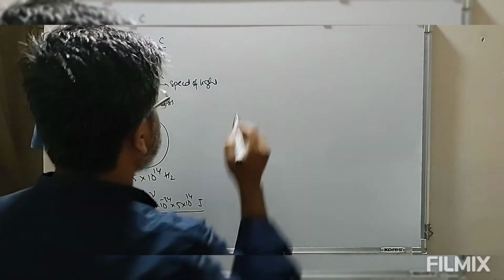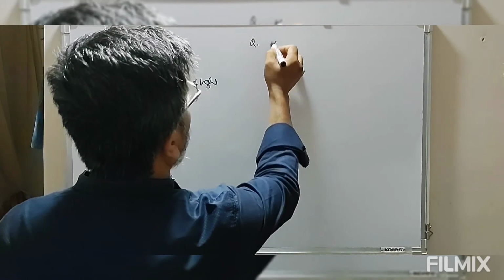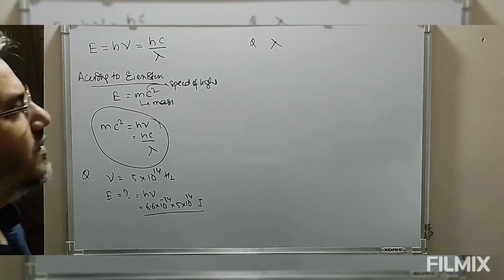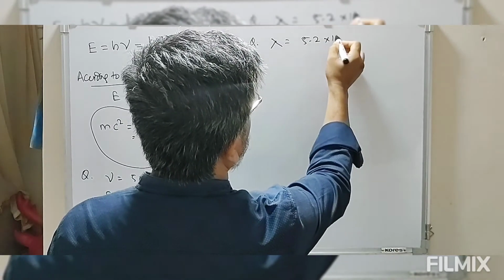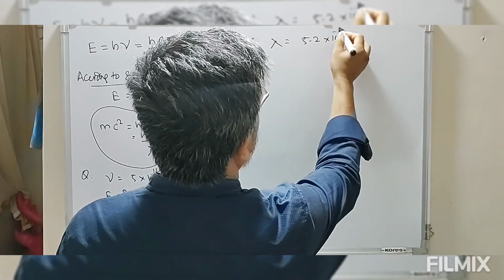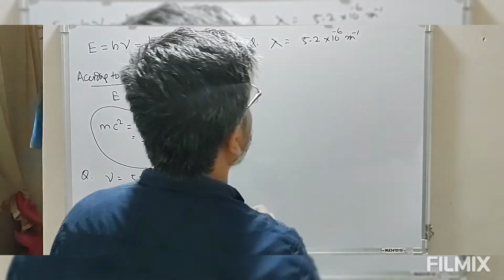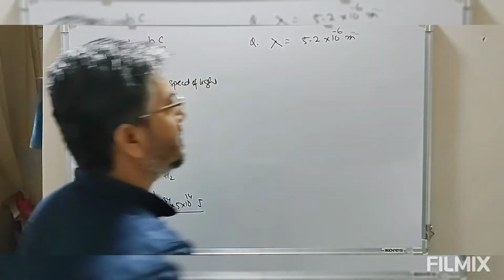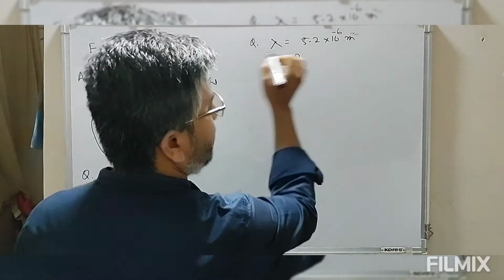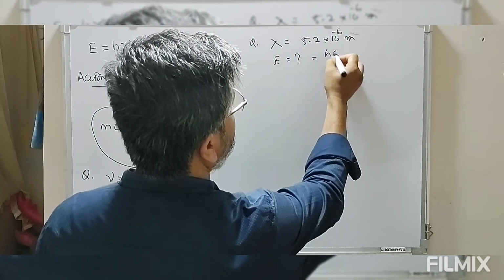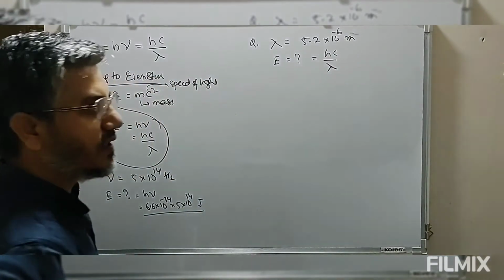Or suppose we have a wavelength of a photon, say 5.2 into 10 to the power minus 6 meter. Then what is the energy of the photon? The energy is hc by lambda.